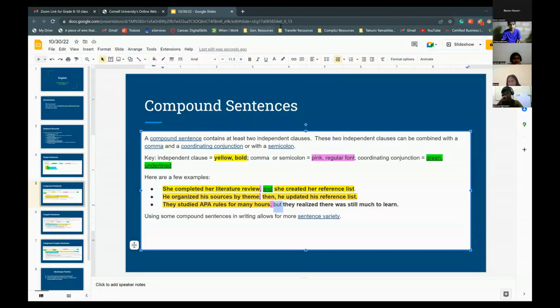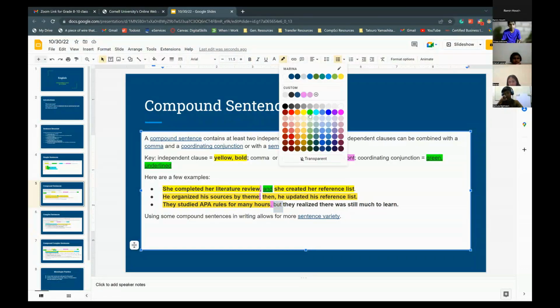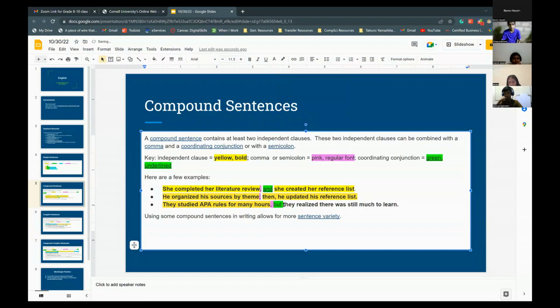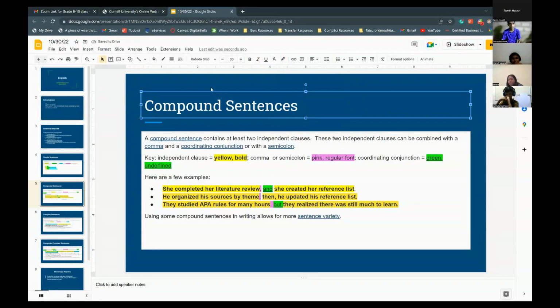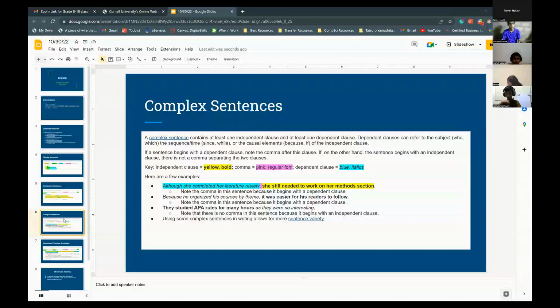The but is green and underlined. And then what about this last part? It is also in yellow color. Yes, because that is our second independent clause. Okay, next is complex sentences.